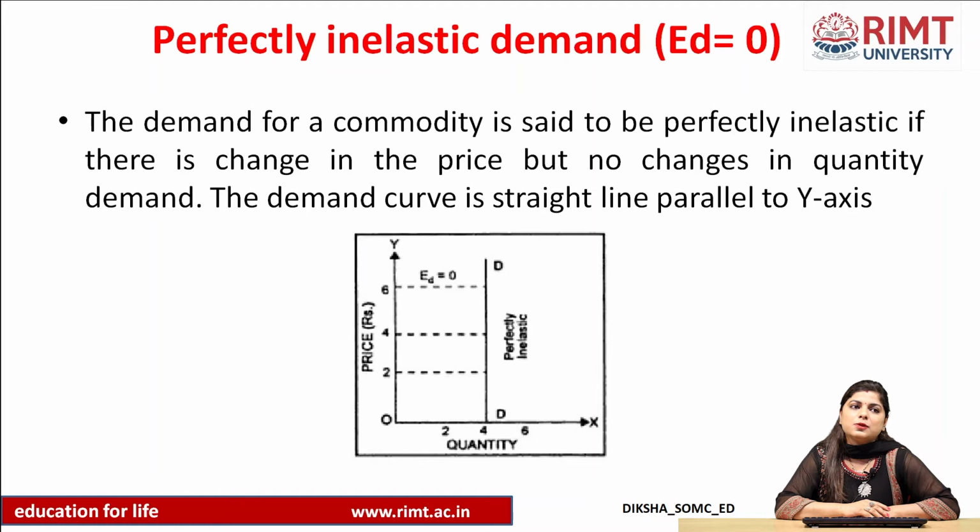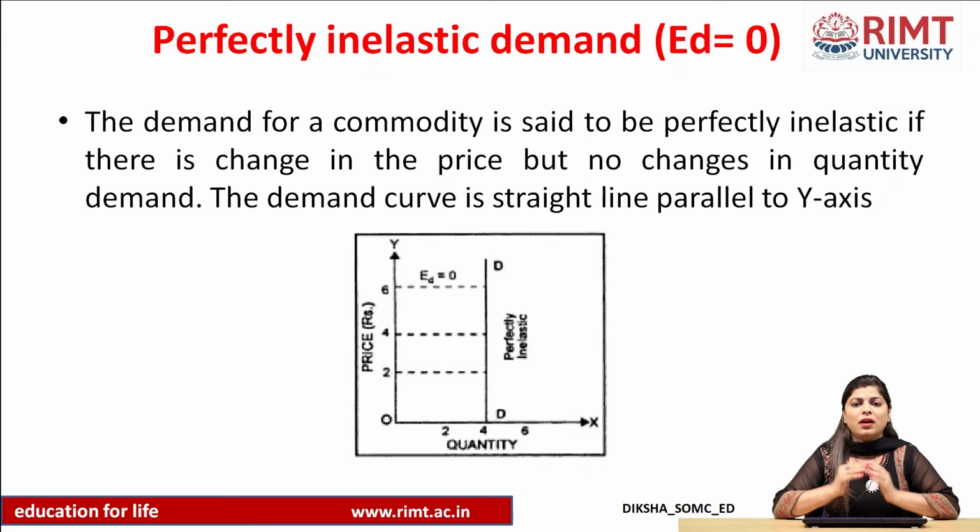Now generally this is possible in the case of commodities which are of daily use. You can take the example of milk, fruits, or vegetables. Generally, no matter whatever increase in the price may be, the demand for commodities which are daily use in nature will be there. You may increase the price of these products, but the demand for these commodities will definitely be there. So this we call perfectly inelastic demand. Price may increase, price may decrease, but the demand for these commodities will definitely be there.